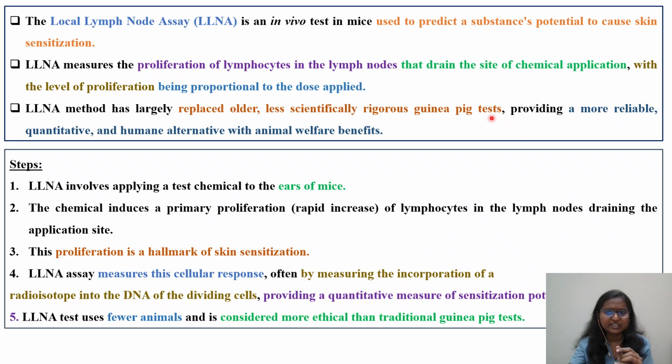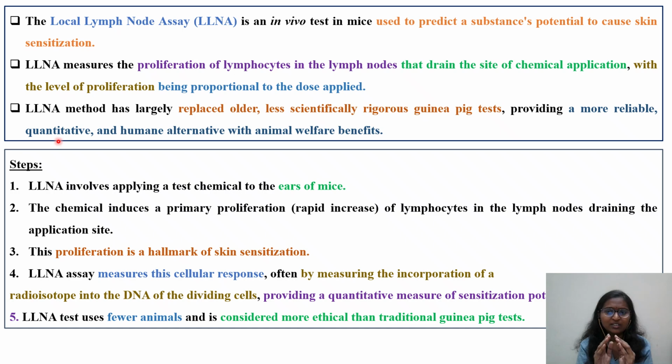The scientifically rigorous guinea pig test. If you look at the GPMT test, you need three particular phases of exposure. The LLNA provides a more reliable quantitative result instead of a qualitative one, which is subjective. One study director may assume that a particular reaction is erythema or redness. If you ask another study director to observe the same reaction in the same animal and give a rating, he might give some other rating. So there is a subjective variation. That is why it is called qualitative.